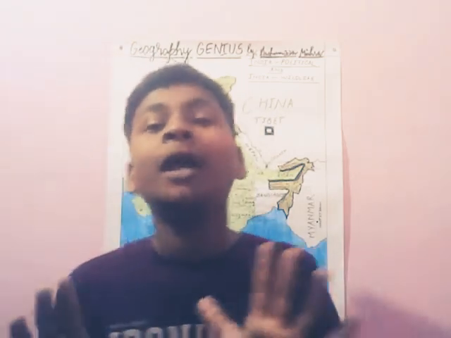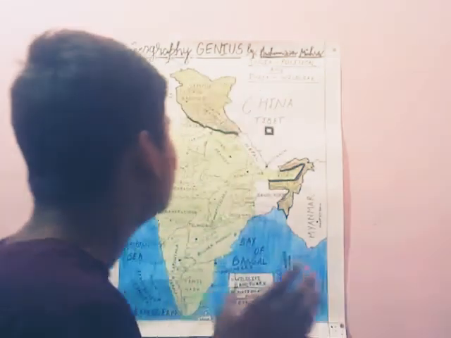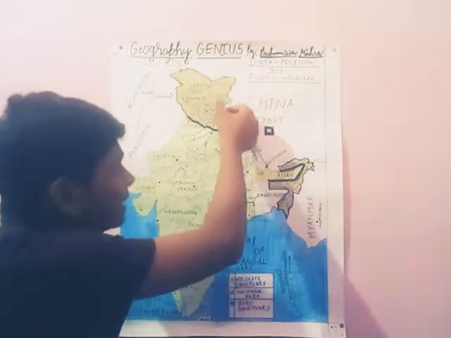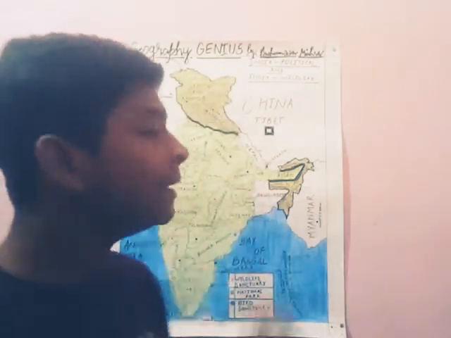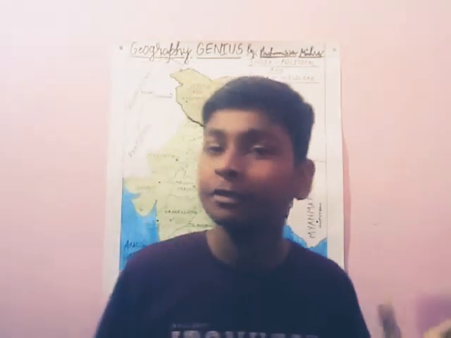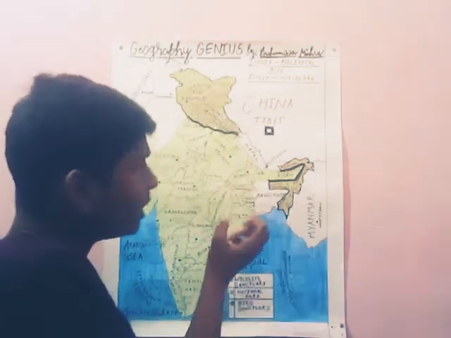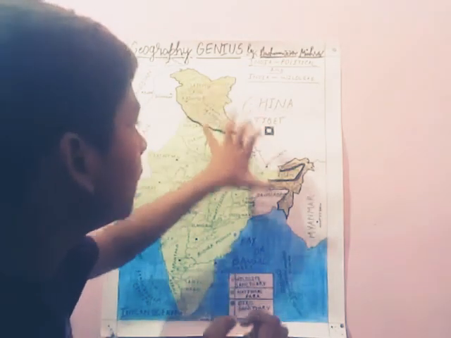It is very important. So let's start with the Himalaya. What is the Himalayas? The Himalayan ranges start from the Indus River in the west, and stop at the Brahmaputra River in the east. So these two rivers can also be seen as the start and stop points of the Himalaya.